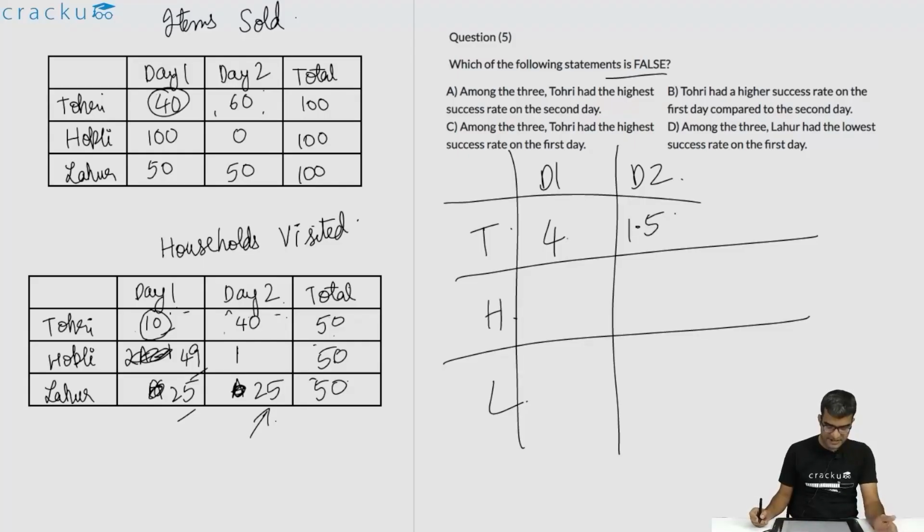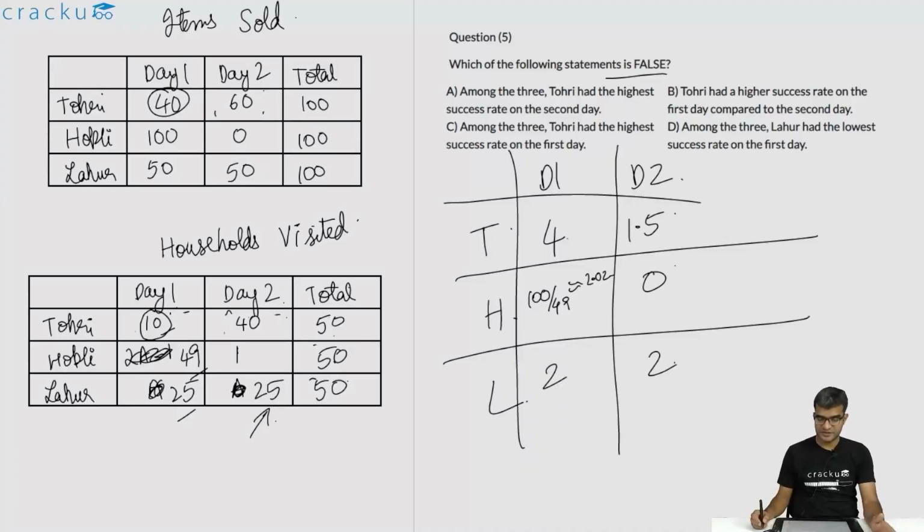For Hookley, it is 100 divided by 49, which will be approximately 2.02. And on the second day, it is 0. He visited one household and he sold no items. Lahore's is 50 divided by 25 on both the days, so this is 2 and this is 2.